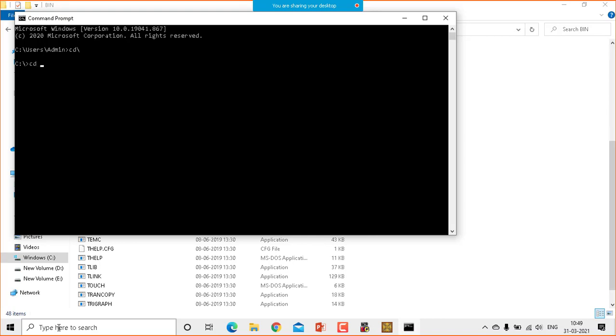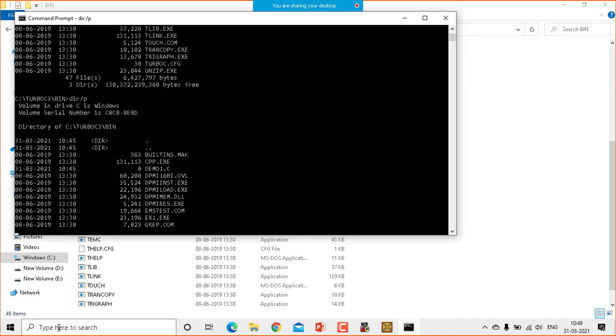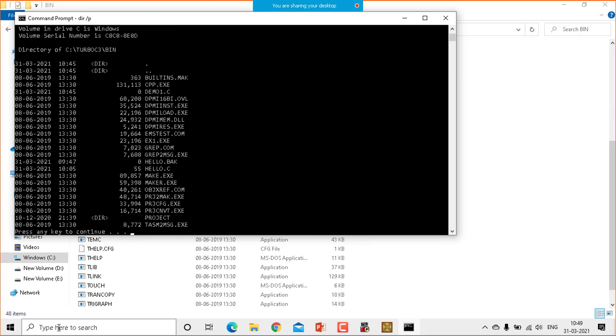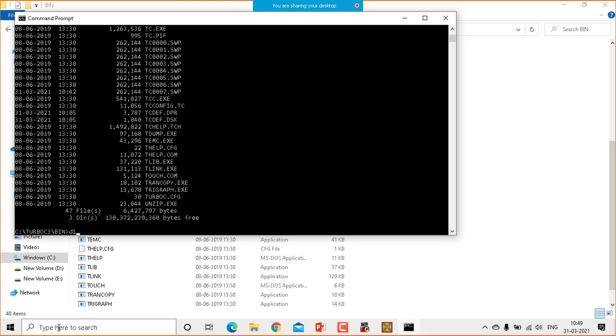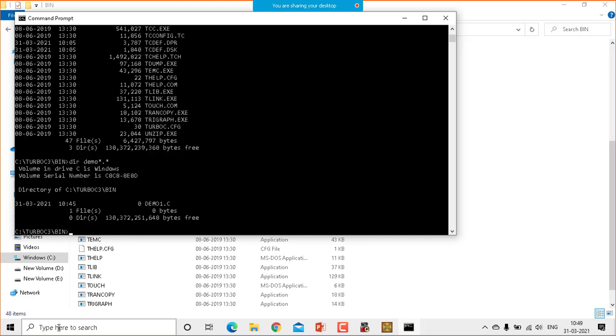I will go to cd turbo C3, then cd bin. Then I write dir/p, page-wise. Let me show you dir demo*.*. This is a DOS command. So you can see one file, demo1.c, which is called a source file. That file is already there.